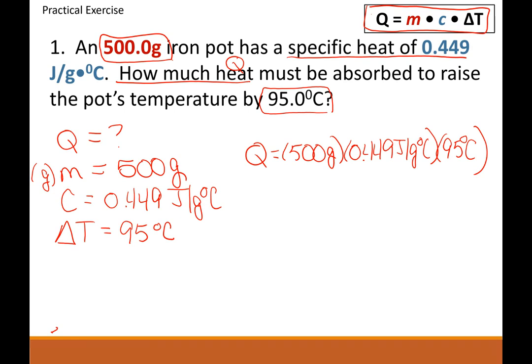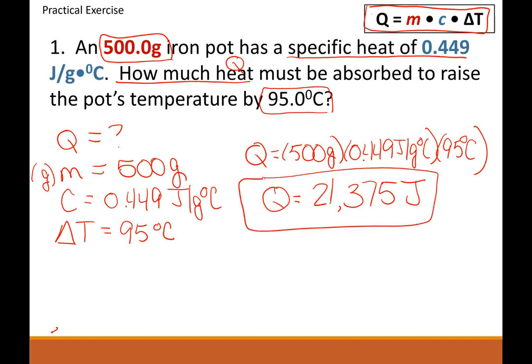Okay, so once you do that, you should get in joules, Q equals 21,375 joules. Remember, heat energy, any type of energy is in joules, okay? So heat is definitely a type of energy. So this is your answer for number 1.